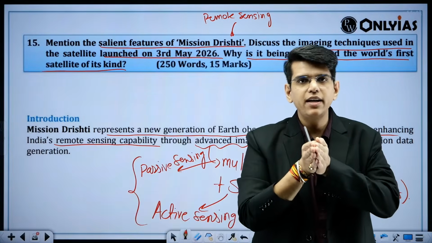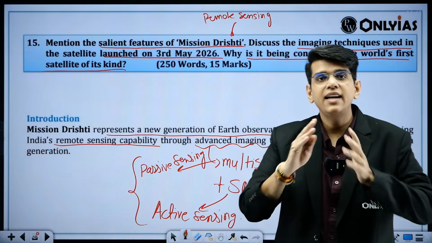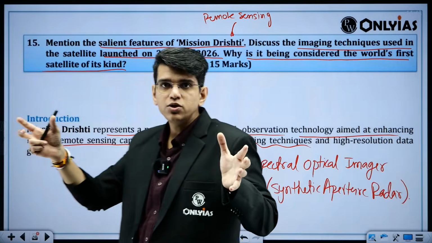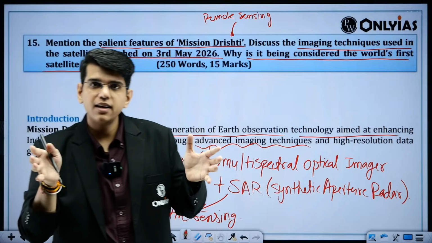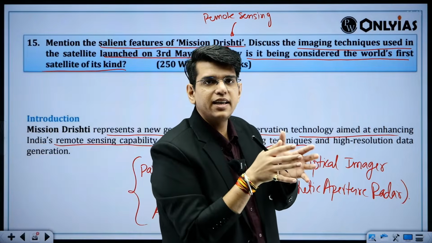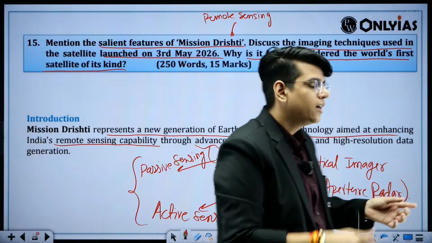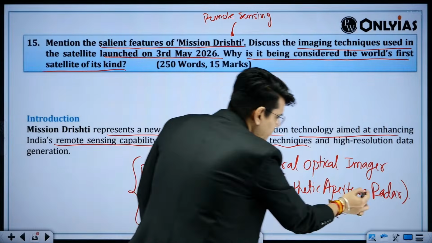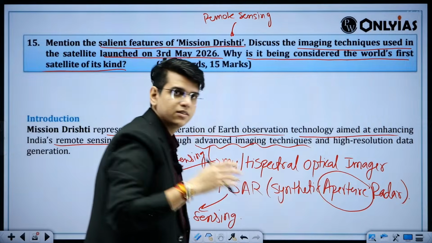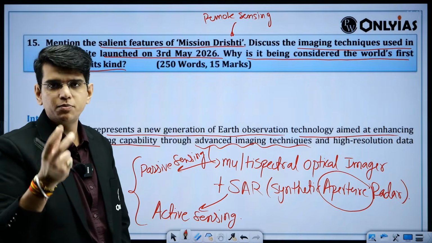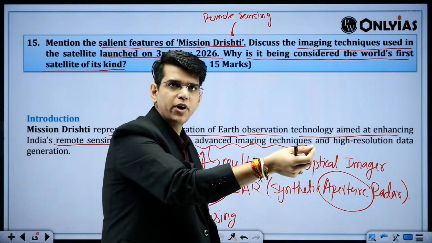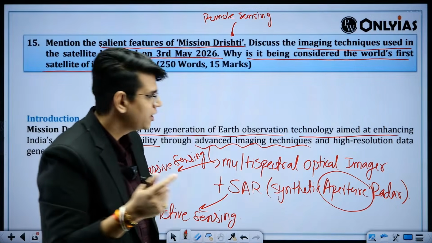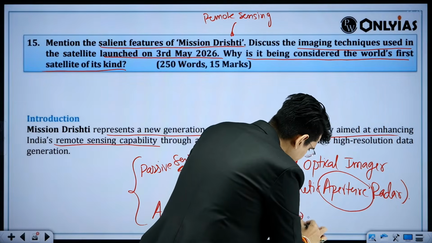Again you have moved ahead and made another image, and later what will you do? Because you have taken images from different angles, you will superimpose everything in one go, right? The aperture is small, but synthetically, by assembling the information you have taken at multiple points in time into one picture, you will get better resolution.